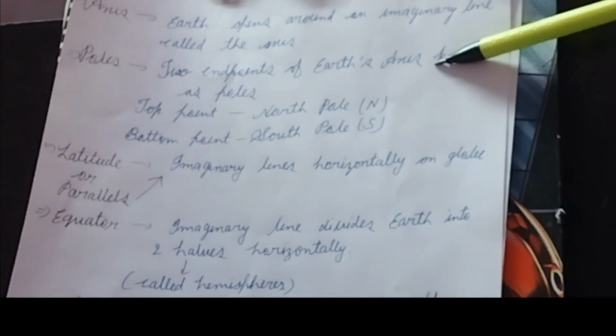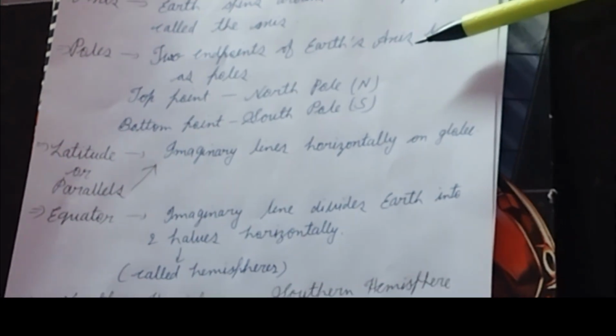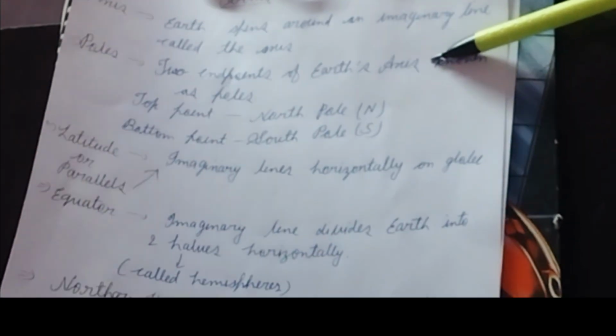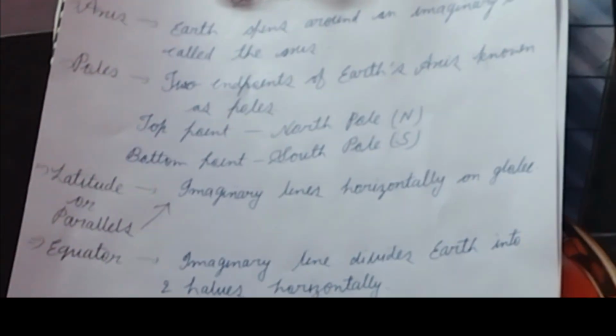The two end points of the earth's axis, they are known as poles. The point at the top is called the north pole and the one at the bottom is the south pole. Okay, top is the north pole and bottom is the south pole.